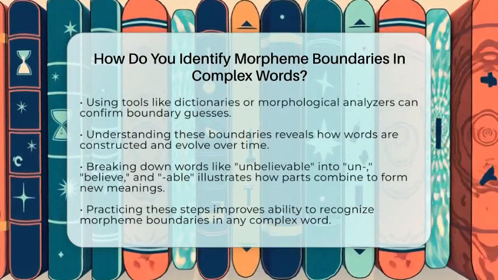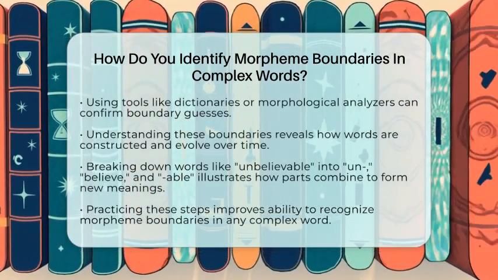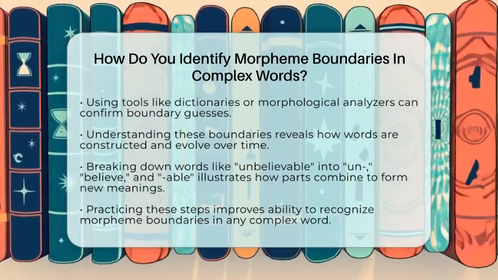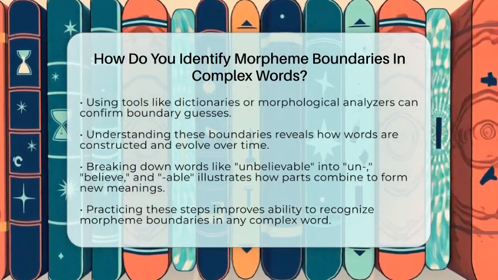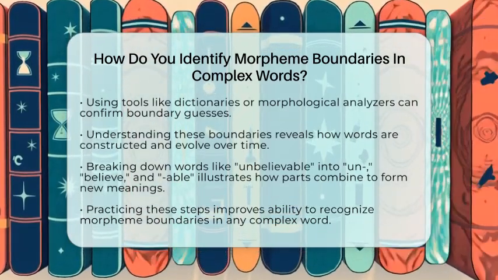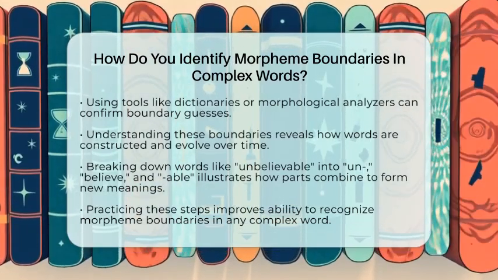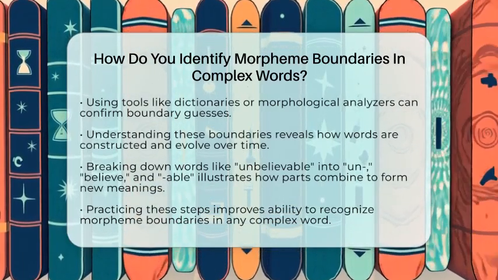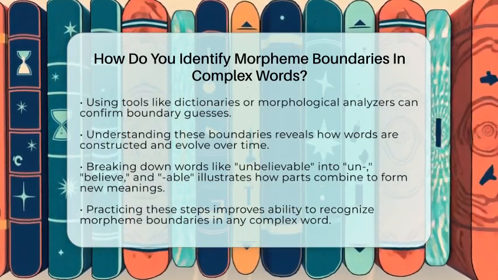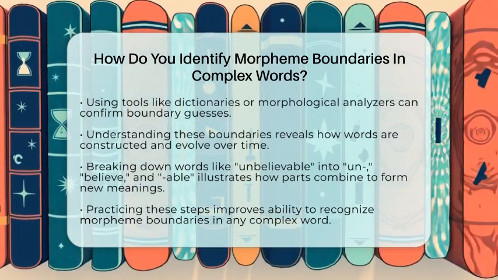Knowing how to find these boundaries helps you see how words are formed and how they change over time. For example, unbelievable can be broken down into un plus believe plus able. Each part adds to the overall meaning. This skill is useful for building vocabulary and understanding language better. It shows how small parts come together to create new words and meanings. By practicing these steps, you can get better at recognizing morpheme boundaries in any complex word you come across.